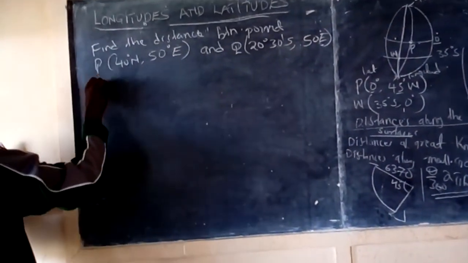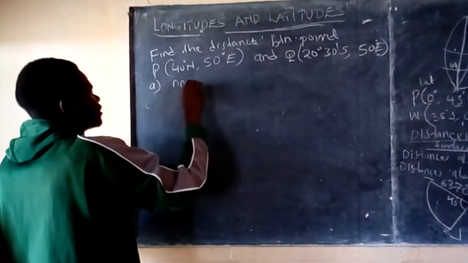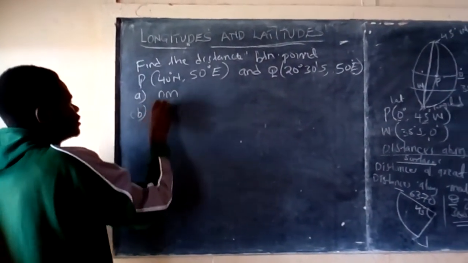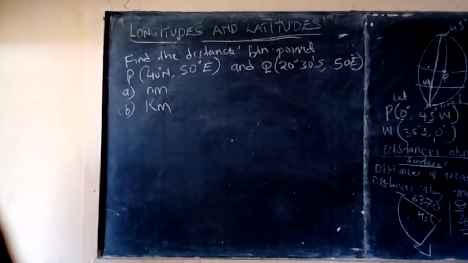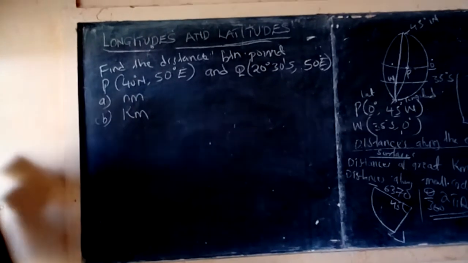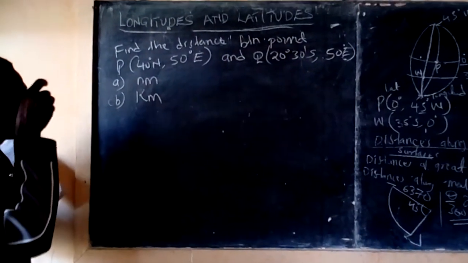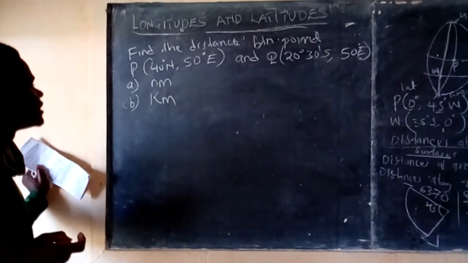Part A in nautical miles and part B in kilometers. We want to find that distances. Let's find the distance between point P, 40 degrees north, 50 degrees east, and Q, 20 degrees, that is 30 minutes south, and 50 degrees east.